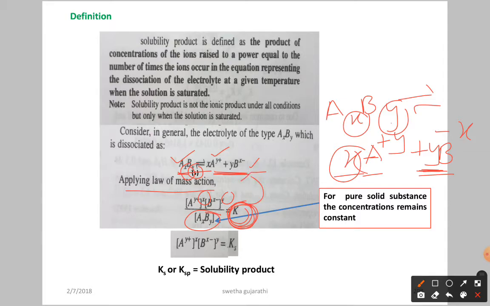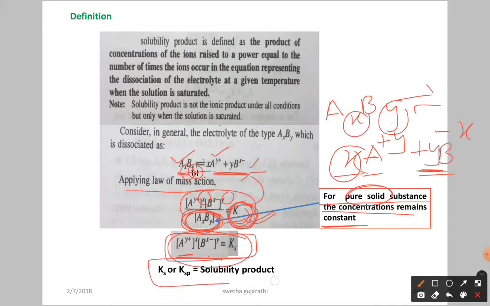Now we already discussed that in the case of heterogeneous equilibrium, for pure solids the concentration remains constant. So while writing the expression we are going to exclude the pure solids, in case of writing the equilibrium expression. So finally here you are going to get [A^y+]^x [B^x-]^y. Now this is called the solubility product.